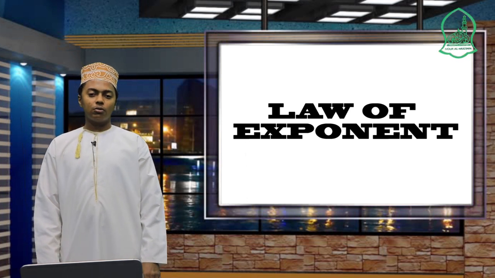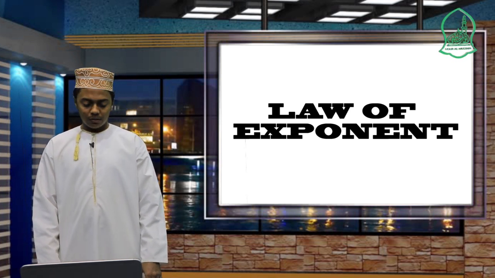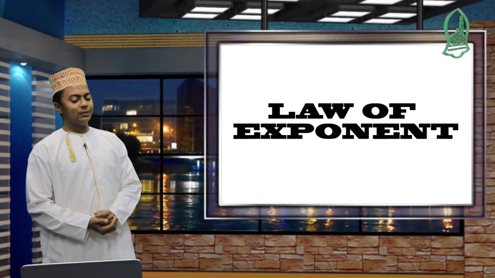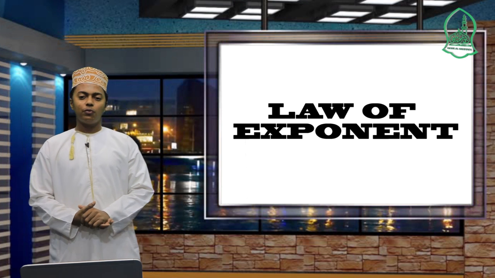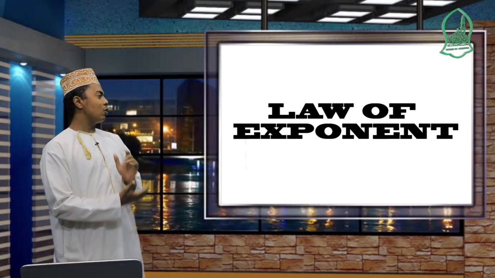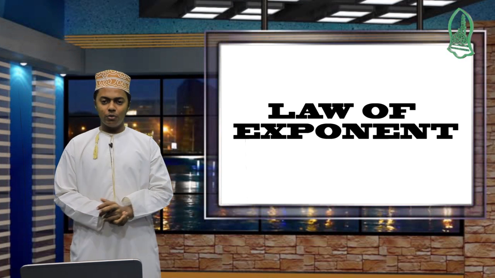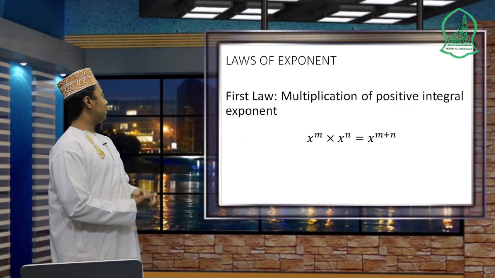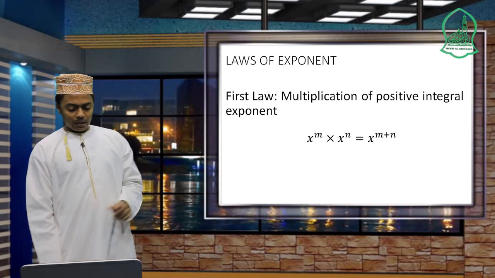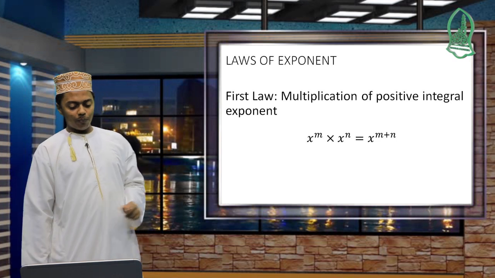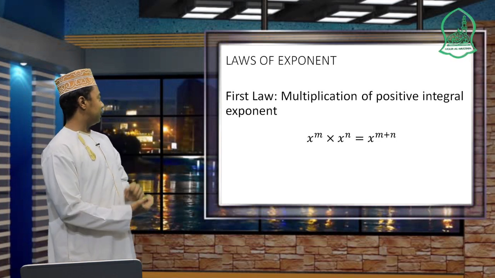So today we are going to continue with the exponents. So today we are going to deal with the laws of exponents. So we have about 4 laws of exponents. So for each one I'm going to describe it well by using different examples. So the first law of exponent. The first law of exponent says multiplication of positive integral exponents.